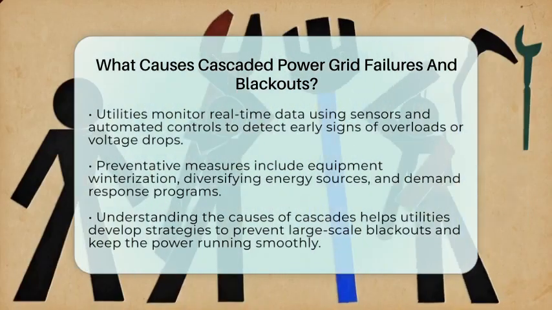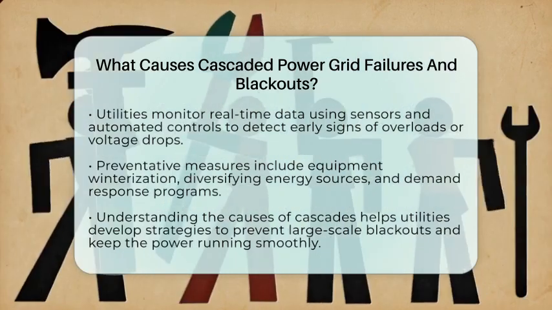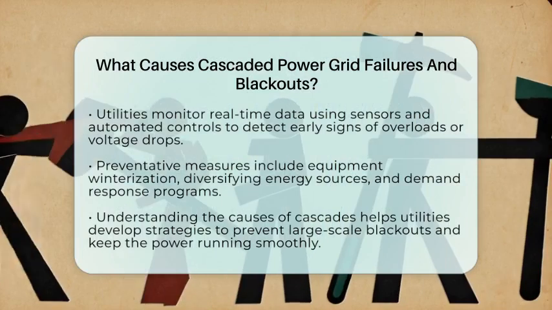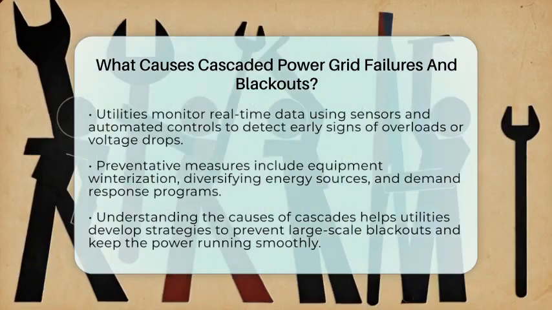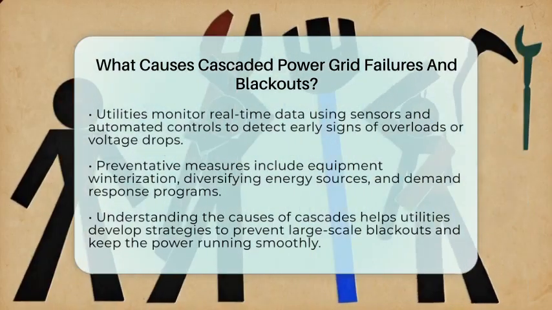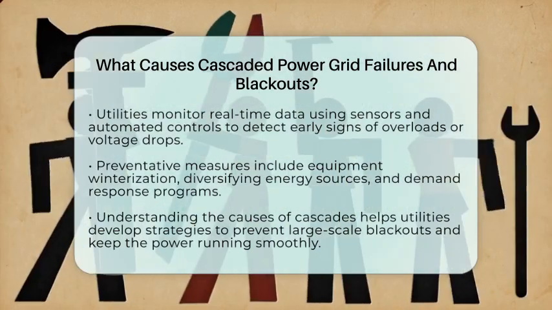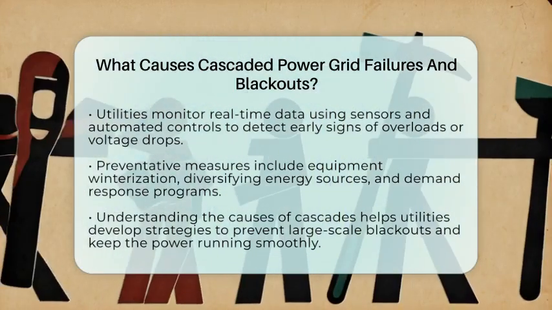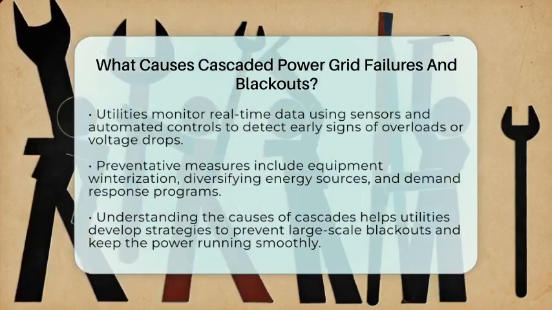In summary, cascaded power grid failures happen because of initial faults, overloads, protective device actions, voltage instability, network structure, and rapid dynamic changes. Utilities work hard to understand and manage these factors to keep the lights on and prevent large blackouts.